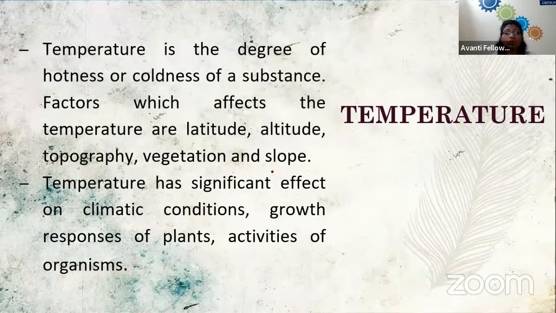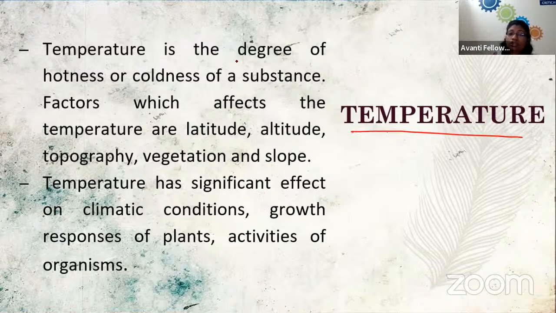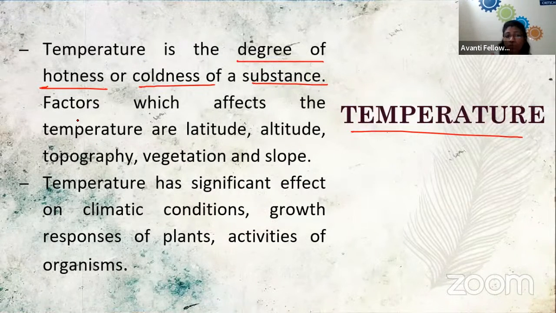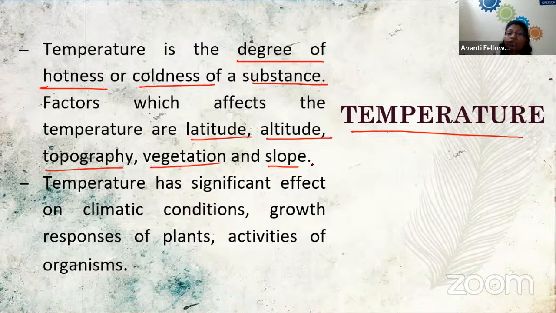Now we are moving toward the details of these abiotic factors. First is temperature. As we have already studied in earlier classes, temperature is just the degree of hotness and coldness of a substance. If the substance is hot, we can say the temperature is high. If the substance is cold, we can say the temperature is low. And this temperature can be affected by further factors, that is latitude, altitude, topography, vegetation, and slope.